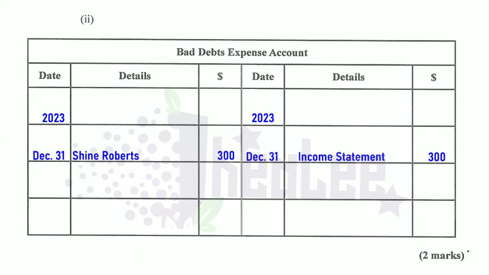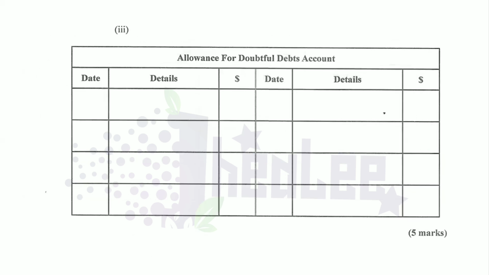We're now moving on to the other account that we should prepare, and that is the allowance for doubtful debts account. Yes, the provision for doubtful debts account. So we're going back to the question to gather the details relating to the allowance for doubtful debts account so we can prepare the account.